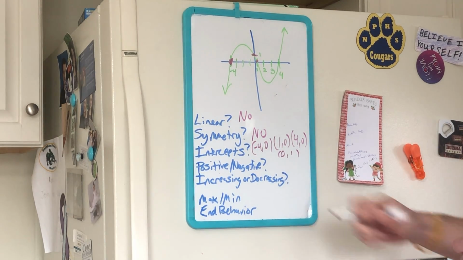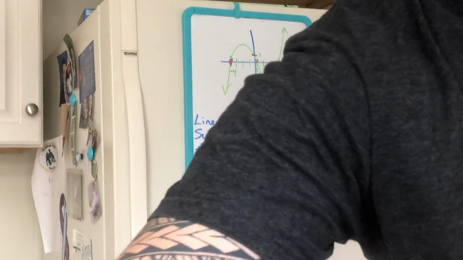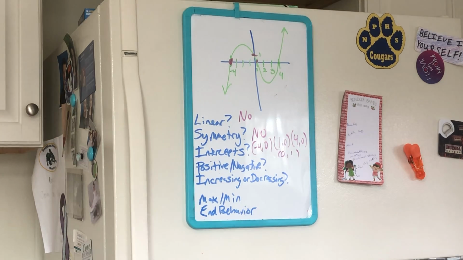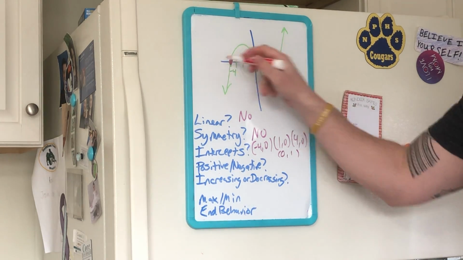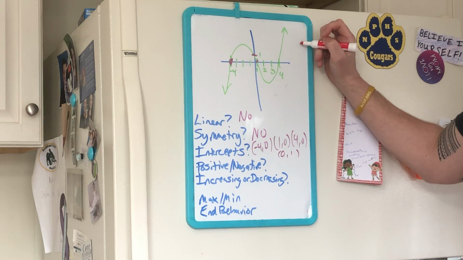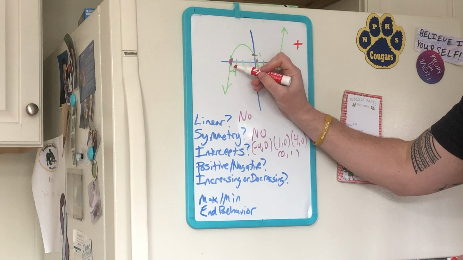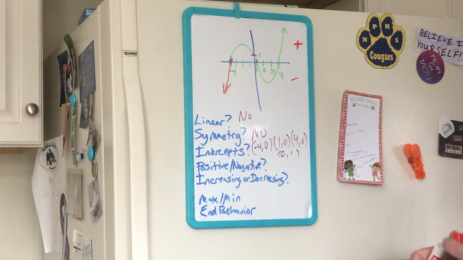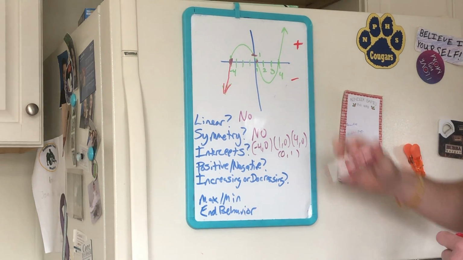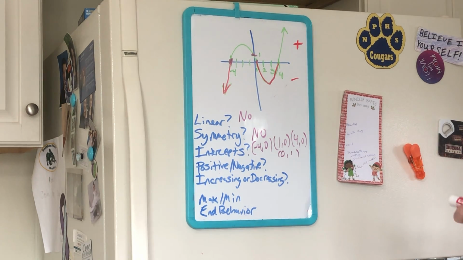All right, where is it positive and where is it negative? Okay, positive and negative is determined by the x-axis. So x right here, this blue line right here, determines where it's positive or negative. So above that line is positive, below that line is negative. So from -4 to -infinity, it's negative. And from 1 to 4, it's also negative.